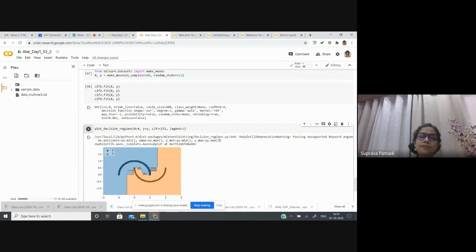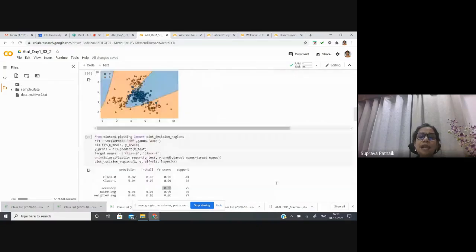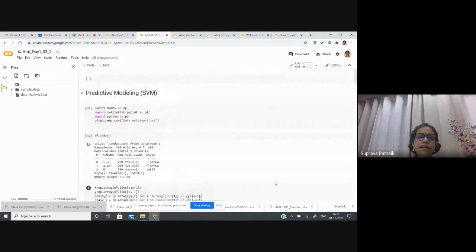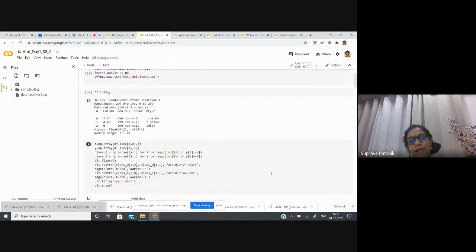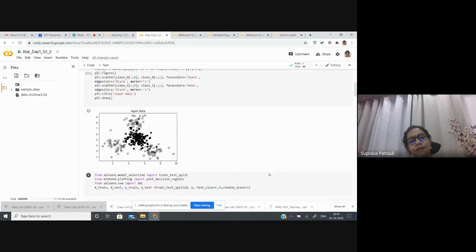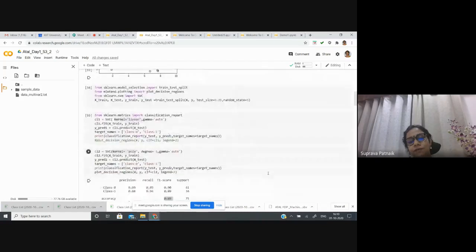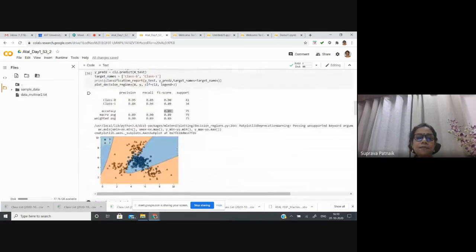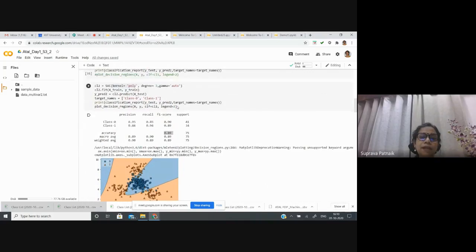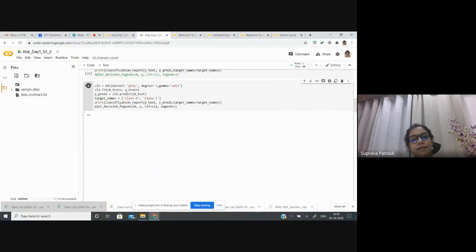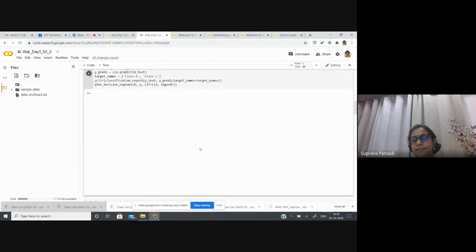It is not that always I know this is the distribution and this is the function that will definitely work on it. Sometimes you can do some trial and error experiments, and once you get a good result, suppose I compared this, so I didn't know whether the polynomial will work. Again, I have the option to change the degree of this polynomial function. So I am not sure whether if I increase the degree of this polynomial function, I'll get some better result or not. Sometimes we keep on trying, and if at one point I get some good result,